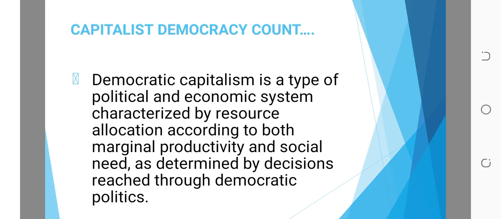All right. Capitalist democracy, or democratic capitalism, is a type of political and economic system characterized by resource allocation according to both marginal and social needs, determined by decisions reached through democratic politics. So in that case, the economy of the nation has been politicized, because at that juncture only politicians have a say in the economic system.